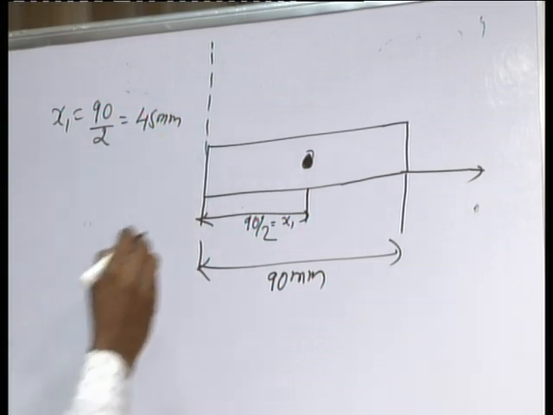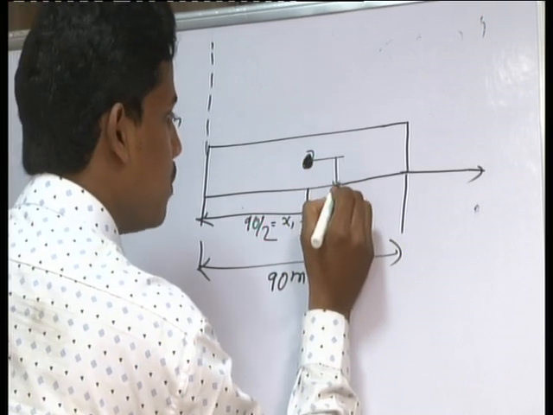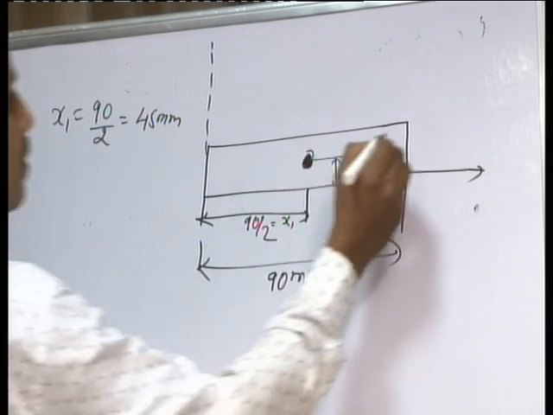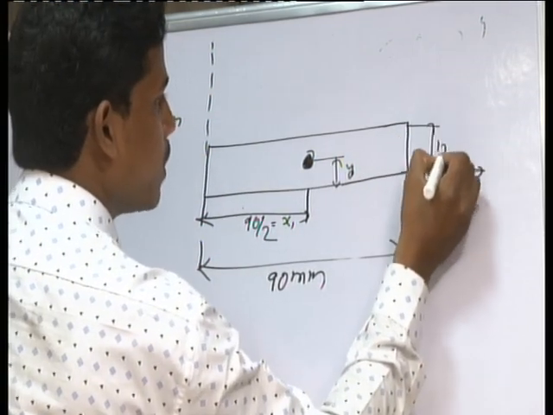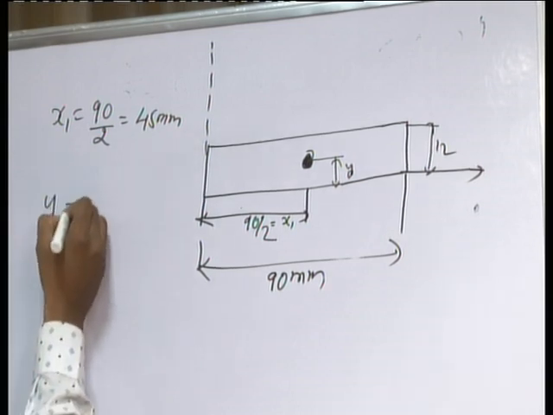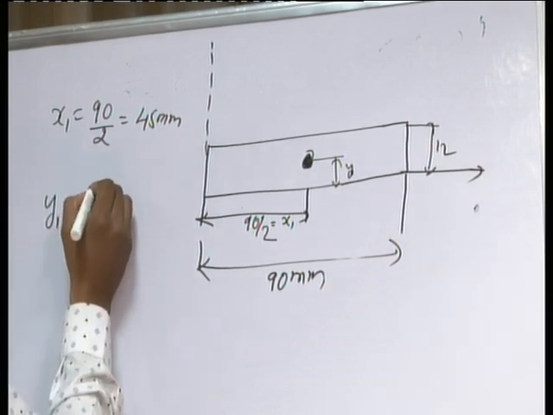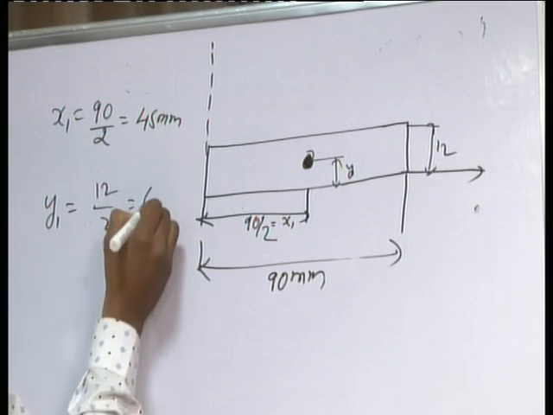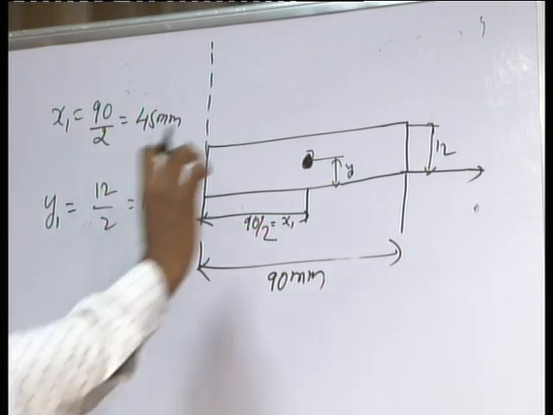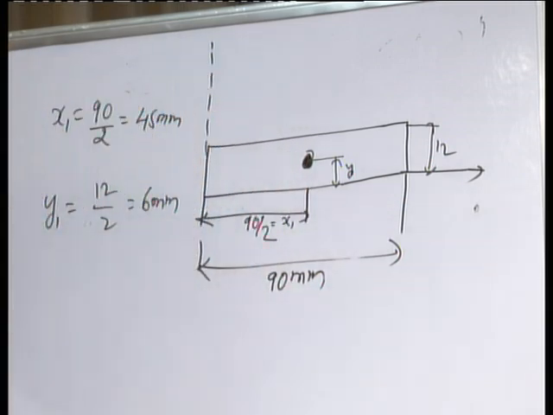And what about y1? This is the y1, we already know. The centroid from the x-axis is called y1. The total depth is 12 mm, we already know. So y1 is equal to 12 divided by 2, we will get 6 mm. Here we have marked the CG, the center of gravity, of the first element.